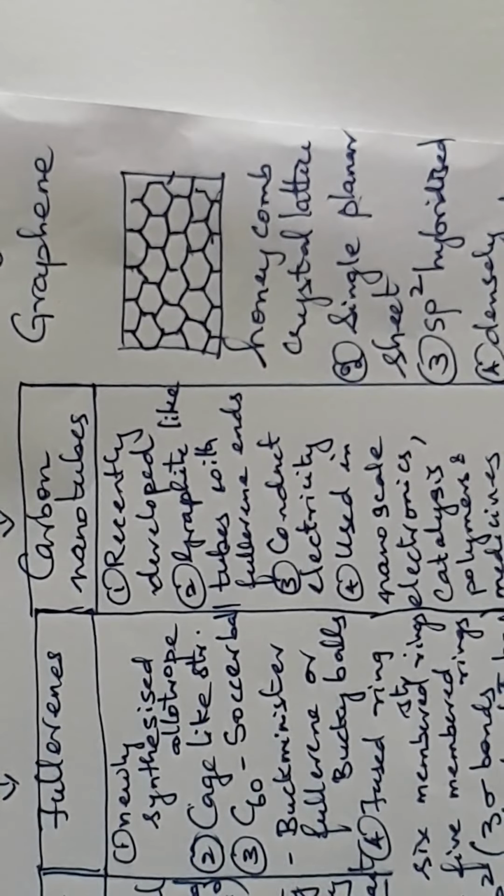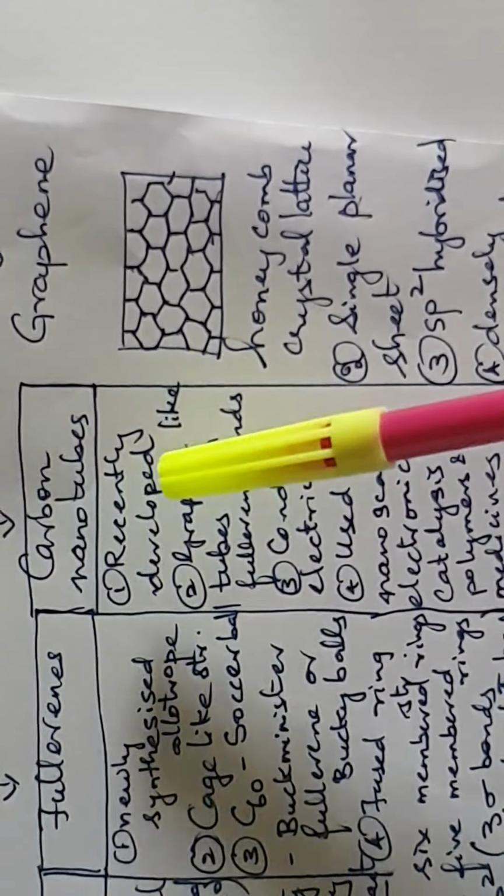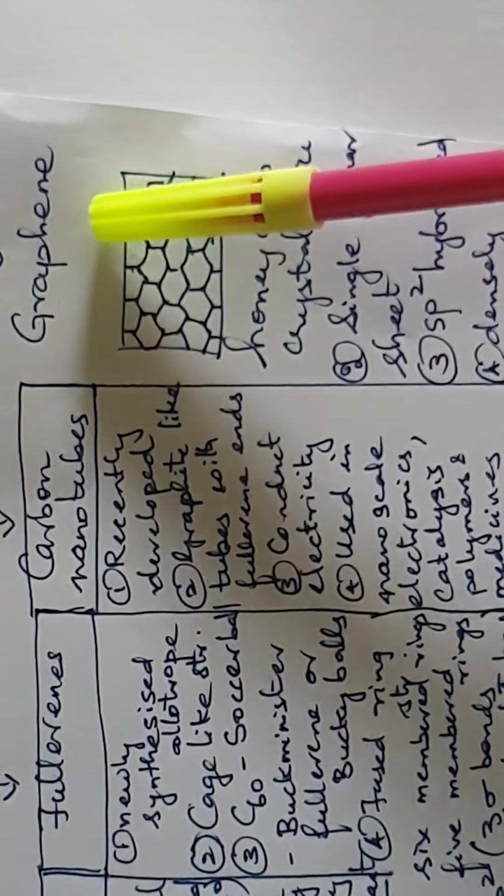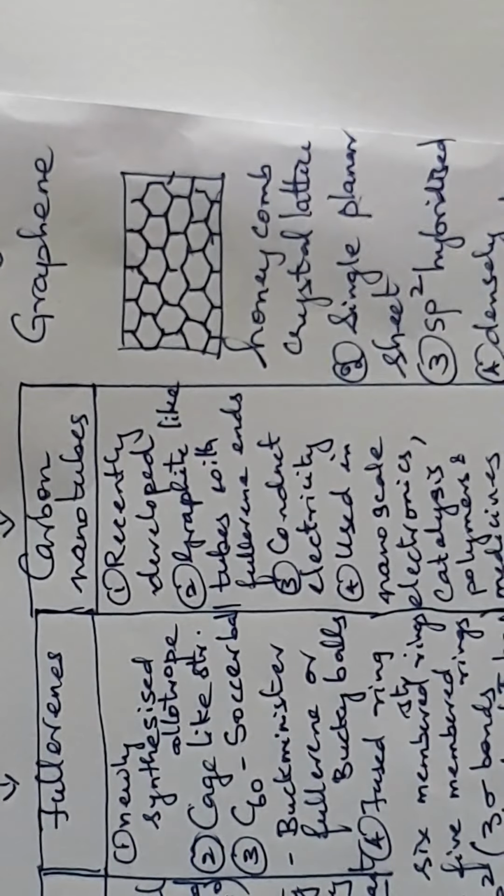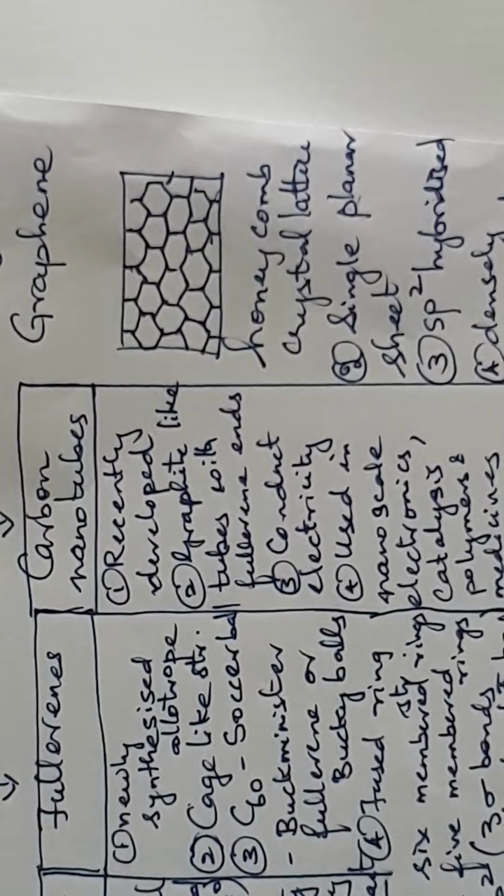Newly synthesized allotropes of carbon are the fullerenes, carbon nanotubes and graphene. Unlike graphite and diamond, these allotropes are discrete molecules containing a larger number of carbon atoms like C32, C50, C60, C70 and so on.